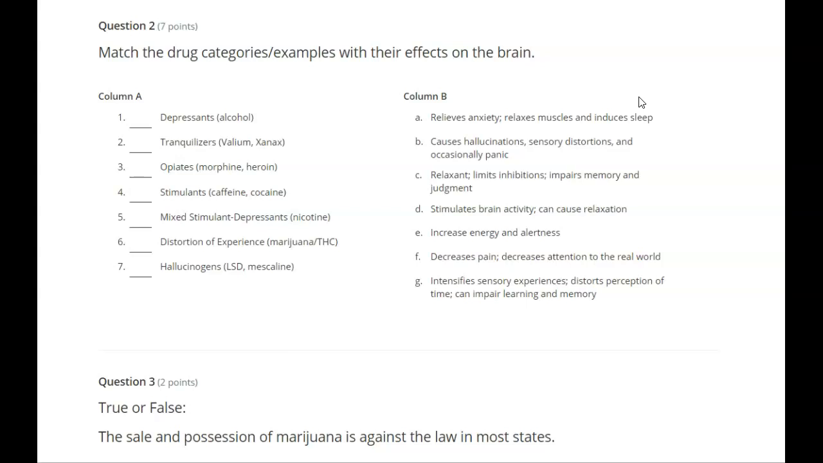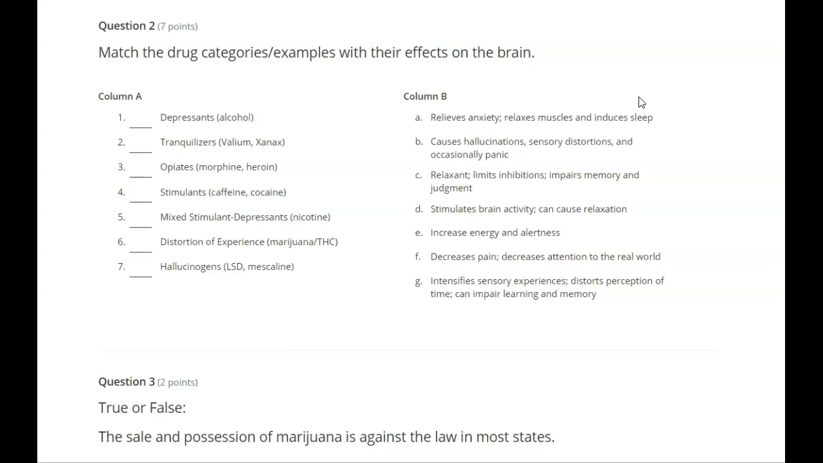Column A. 1. Depressants, alcohol. 2. Tranquilizers, Valium, Xanax. 3. Opiates, morphine, heroin. 4. Stimulants, caffeine, cocaine. 5. Mixed stimulant depressants, nicotine. 6. Distortion of experience, marijuana, THC. 7. Hallucinogens, LSD, mescaline.